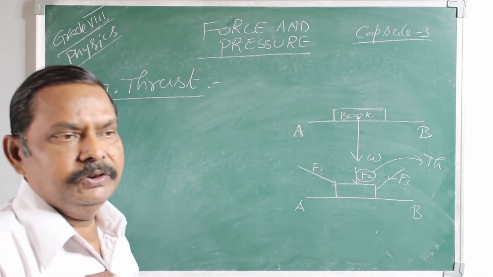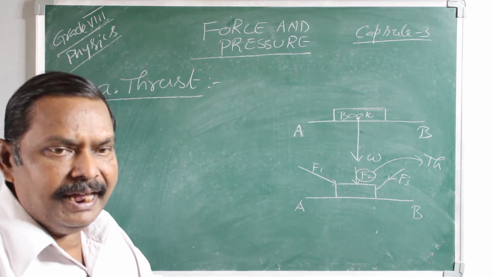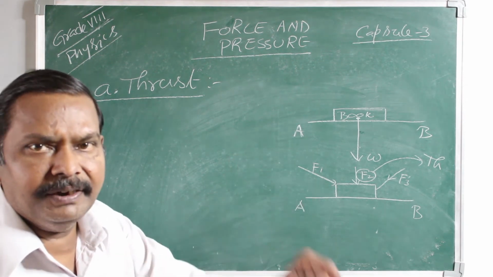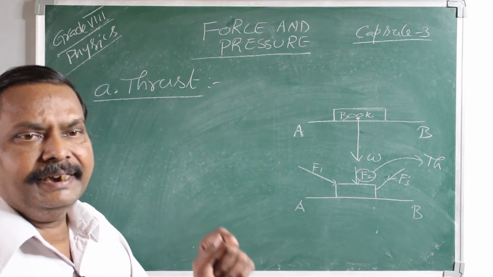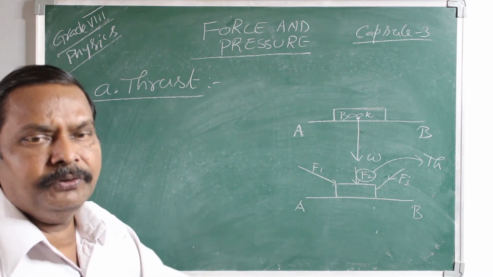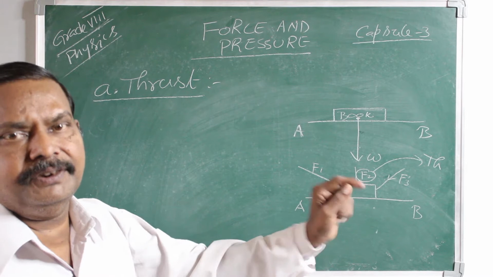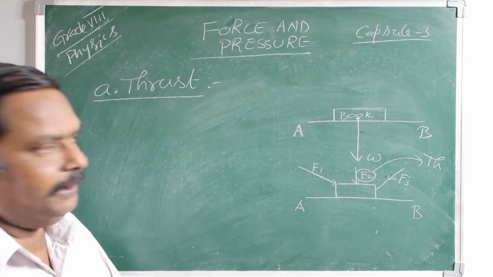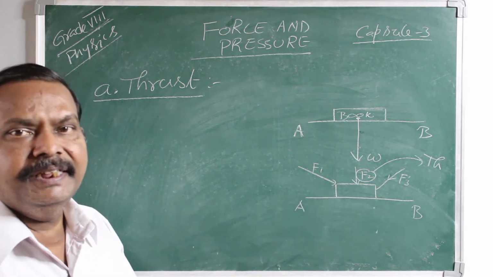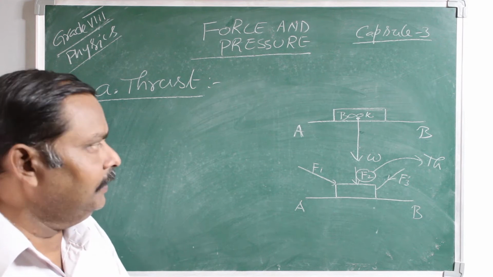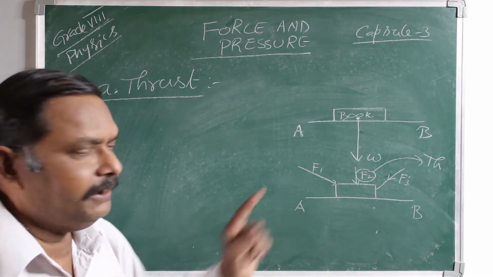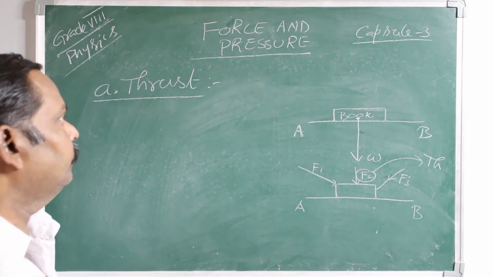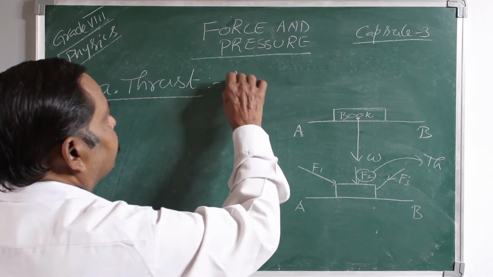They are not thrust. So if you want to call a force thrust, the force should act on the surface of the body normally. The force acting on the surface of a body normal to its surface is called thrust. The difference between thrust and force is that particular angle. F1 and F3 are simply forces. They are not thrust. F2, which acts on the surface at 90 degrees, normally, we will call thrust.